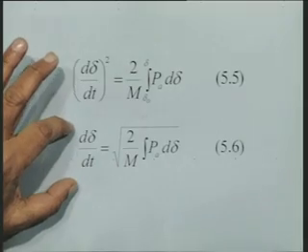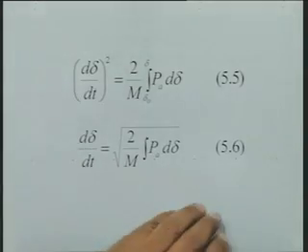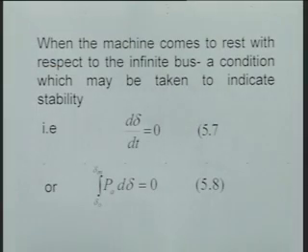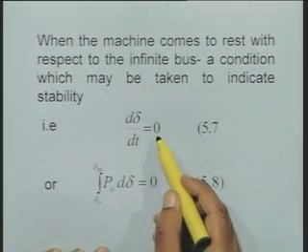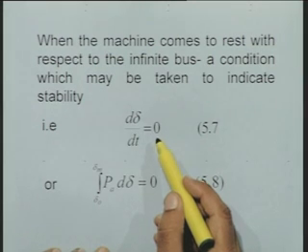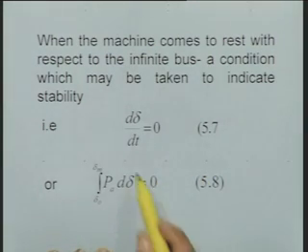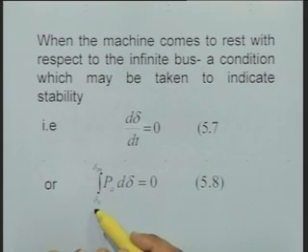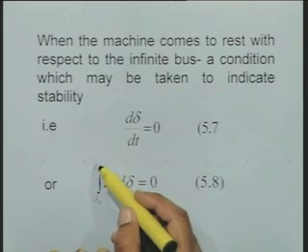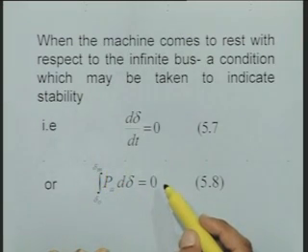Therefore, the condition to indicate the stability is that d delta by dt should become 0. Now for this d delta by dt to become 0, which is the condition to indicate the stability of the system, our requirement is that the integral of Pa d delta from an initial value of delta equal to delta naught to some value delta m should be 0.